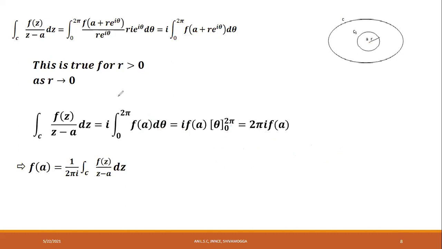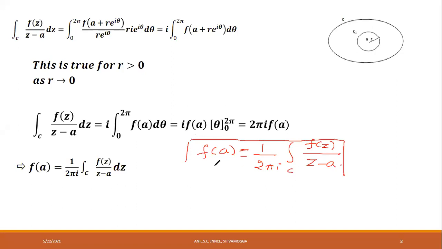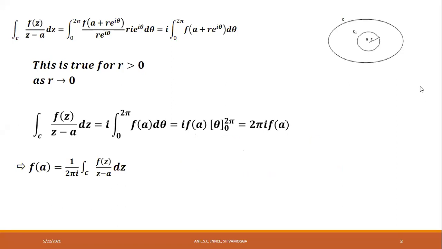Therefore, f of a is equal to, transform this 2 pi i to the left-hand side, we get 1 divided by 2 pi i into integral over c f of z divided by z minus a. This is what we require. This is called Cauchy's integral formula. Please make a note of this.